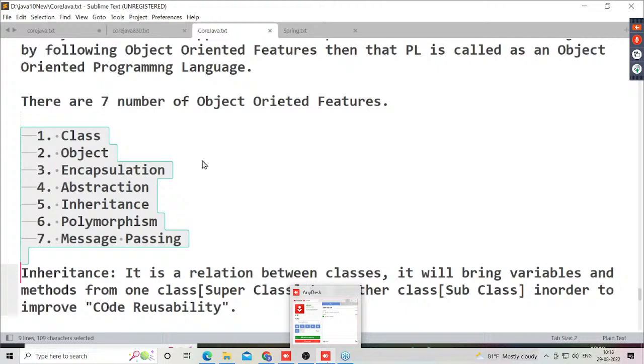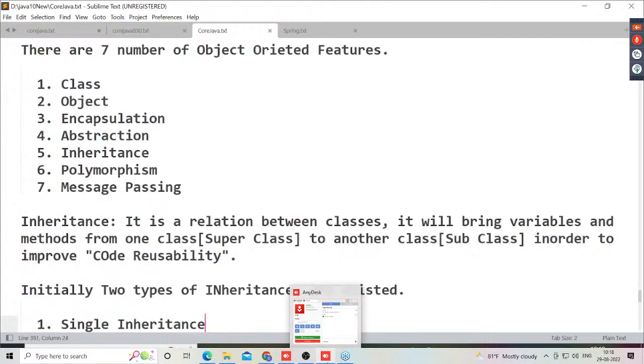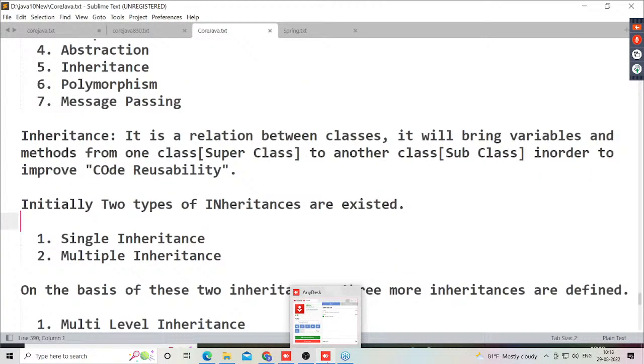Nice. Next, we started with inheritance. Why did I start with inheritance? Actually, we need to understand that multiple inheritance is not possible in Java. But before understanding why it is not possible in Java, first we have to understand what multiple inheritance is. Before multiple inheritance, do you have any other inheritance? That is single inheritance. What is single inheritance? Before that, what is inheritance basically? All these points we have to answer, so for that I am giving clarity here.